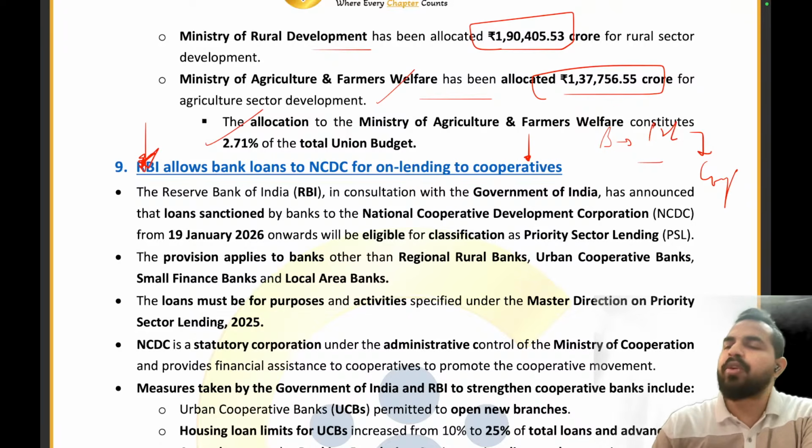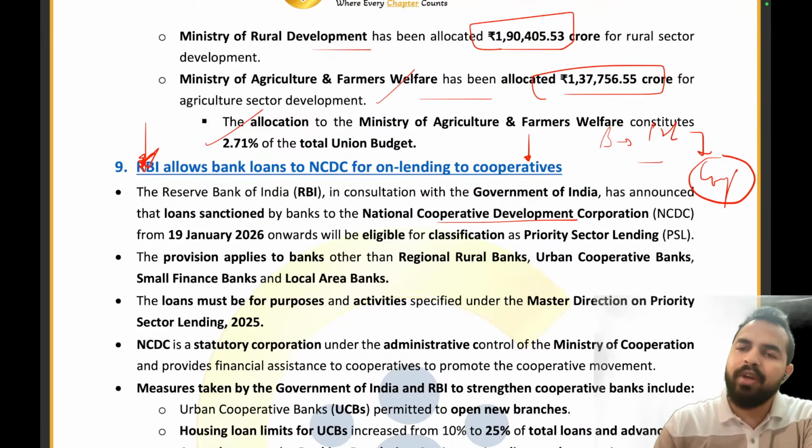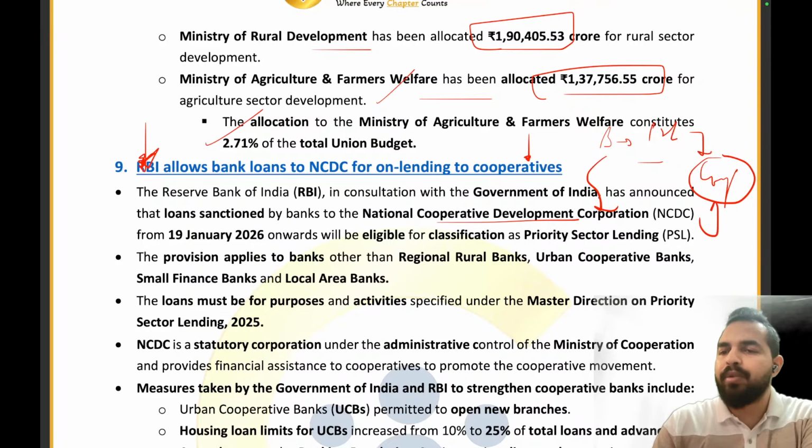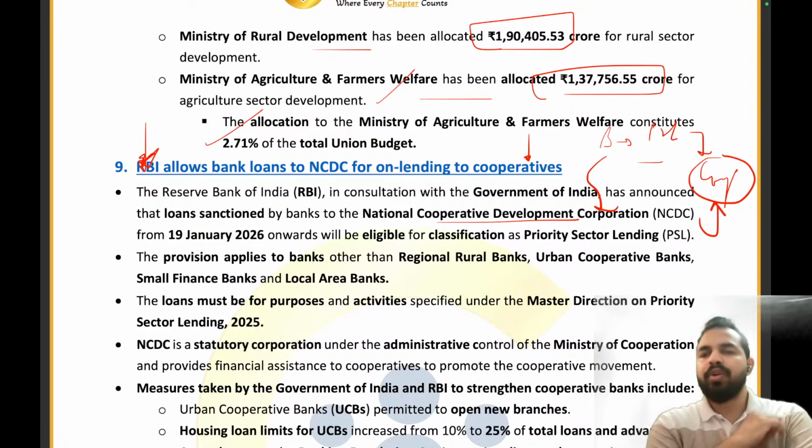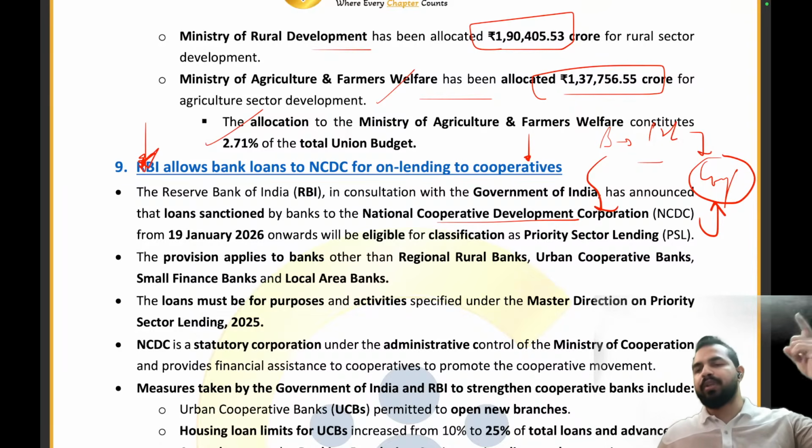So RBI said, okay, don't worry about it. You are not able to do both the things, but still don't worry. You know that for the cooperatives, Ministry of Cooperation has created a National Cooperative Development Corporation. Banks, you can give the money to the NCDC, as the NCDC is already providing money to the cooperatives. So now the money is not going directly from the bank to the cooperatives, but it will be going through the NCDC to the cooperatives. So we will be able to give more and more credit to these cooperatives, and we will be able to achieve our targets.